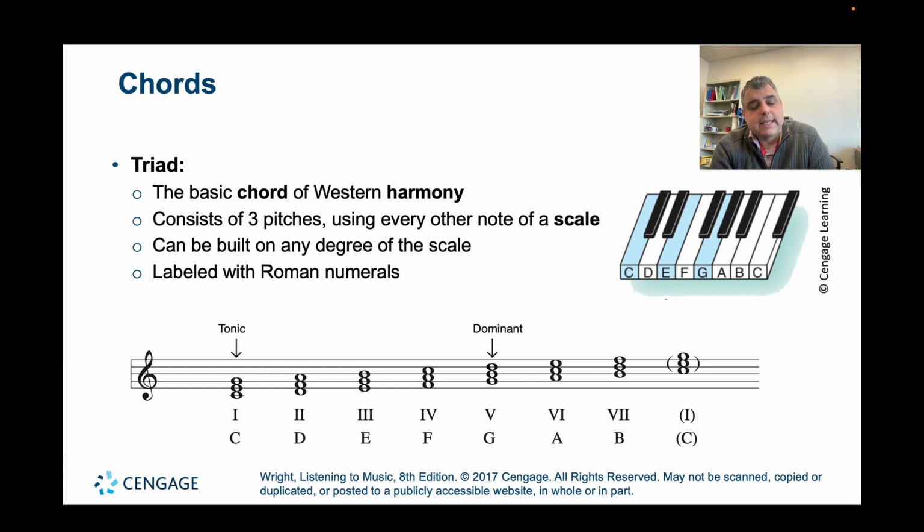Each scale degree is going to have a chord on it, and the scale degree will inform what type of chord it is. C major, the tonic chord, is going to be a major chord. F major and G major are both major chords. D and E are going to have minor chords. A is a minor chord, and then B is going to be different from major or minor. It's what we call a diminished chord.